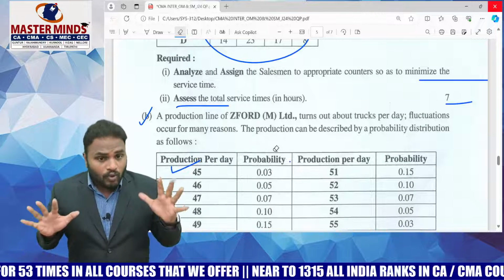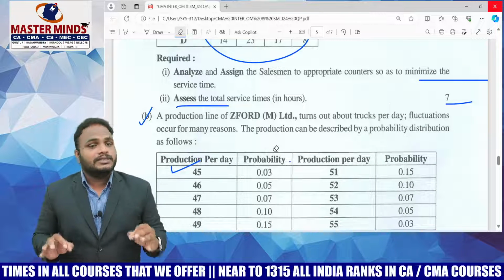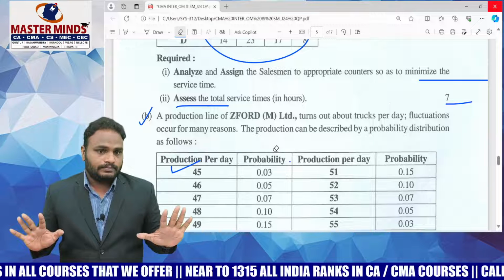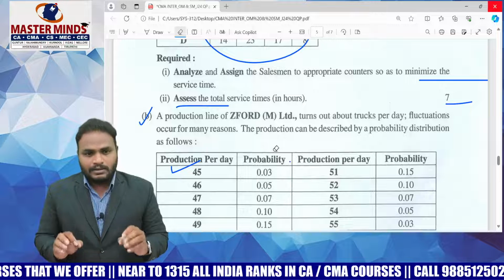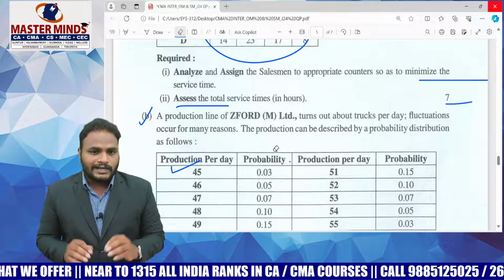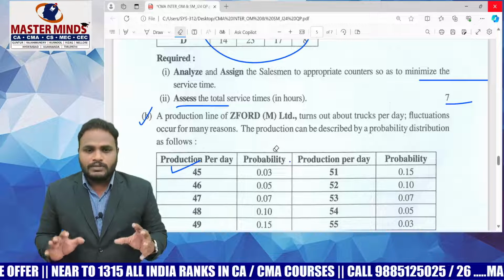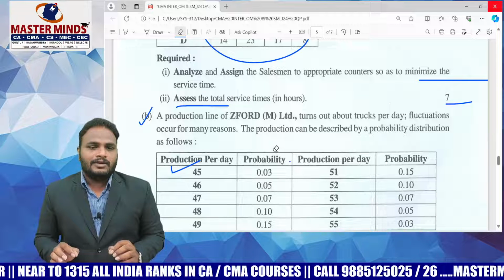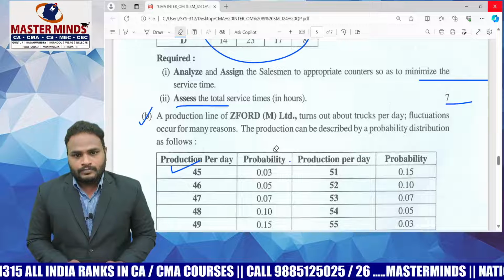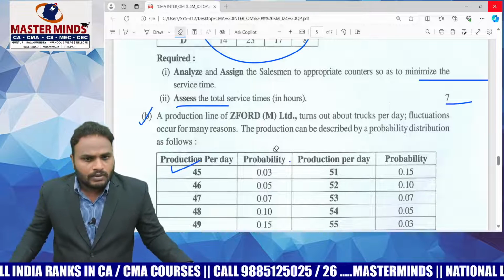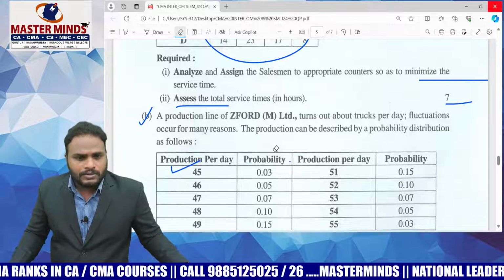But overall, my opinion is this paper is easy. Yes, students who prepare thoroughly, listen to the classes thoroughly and attend the classes thoroughly can easily get exemption in this paper. Yes, that is the overall opinion on this paper.